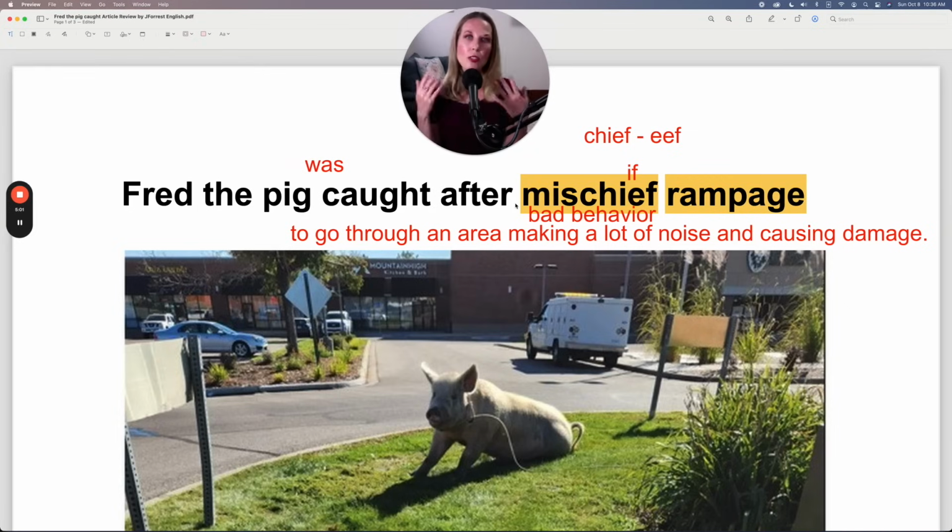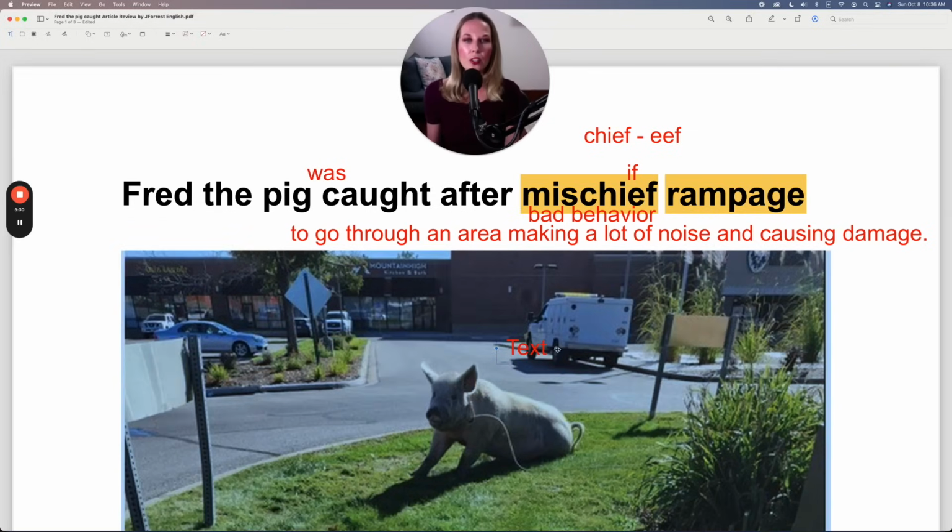But native speakers understand the sentence structure without the auxiliary verb, and headlines and short story titles always try to be as short as possible, and they do that by omitting these words that are there for grammar but not essential to understand the meaning. But the sentence structure, if you were writing this in any other context, you would need was caught, the past simple of the verb to be. Now that's our passive sentence.